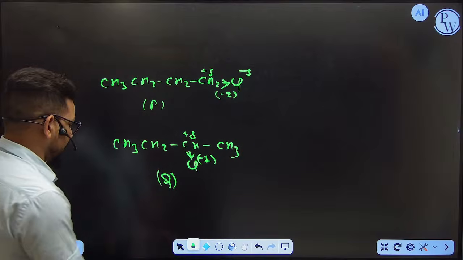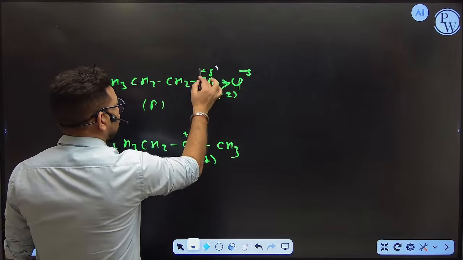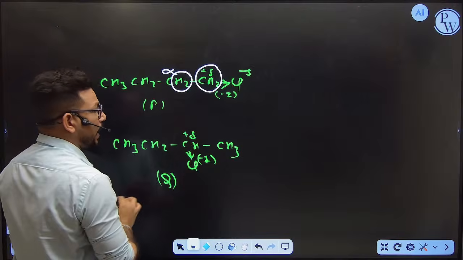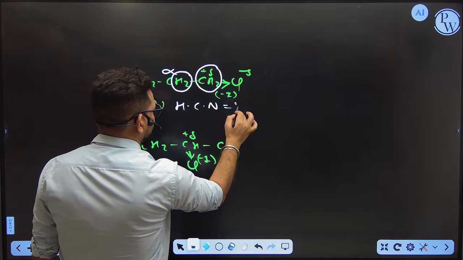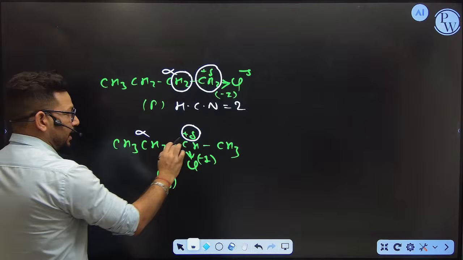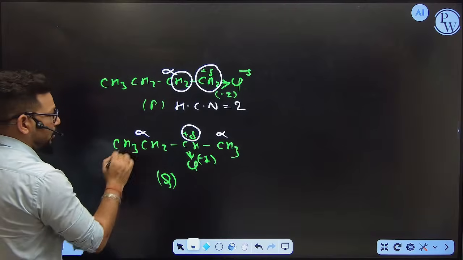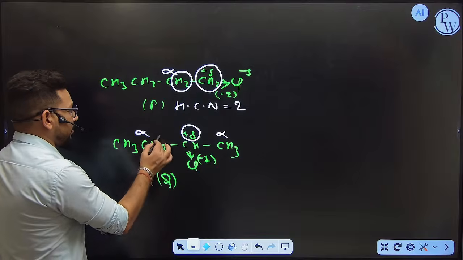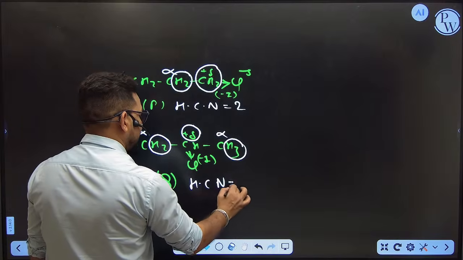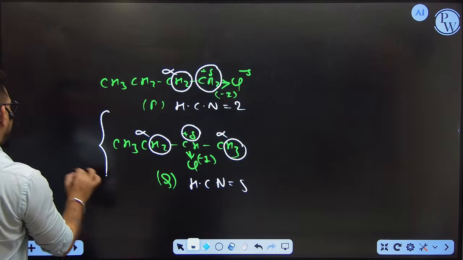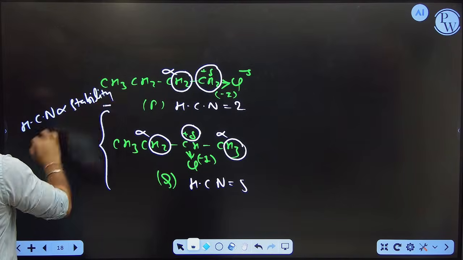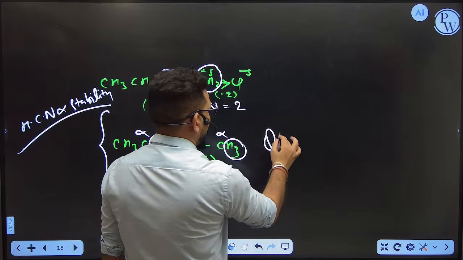Now this is a positive charge, and the carbon next to this positive charge carbon is alpha. In alpha, how many hydrogens do you have? 2 hydrogens. So here the hyperconjugation number is 2. Here you can see the positive charge, and next to it there are 2 alpha carbons. In these 2 alpha carbons, how many hydrogens do you have? In this alpha 3, in this alpha 2. The total hyperconjugation number here is 5. You know very well that a higher hyperconjugation number means more stability. So which one is the major product? Q is the major product rather than P.